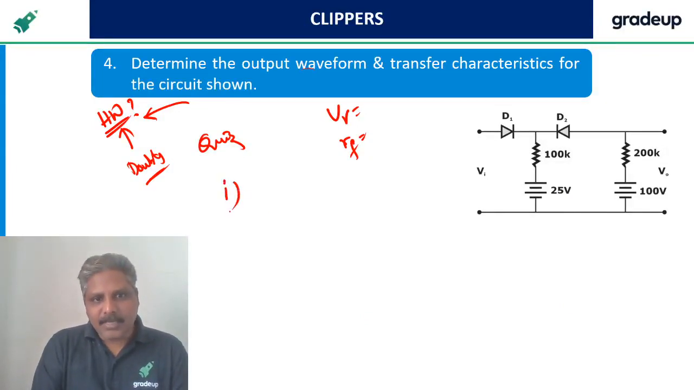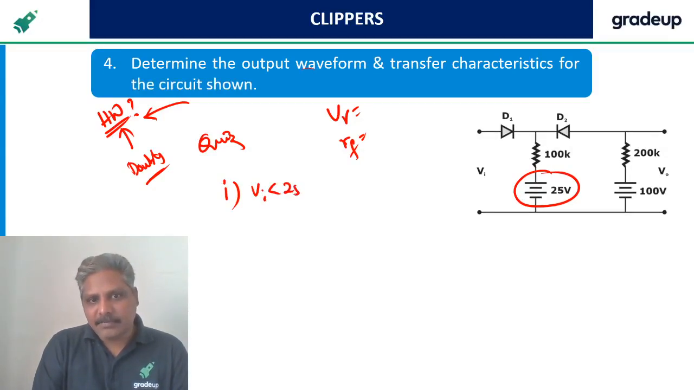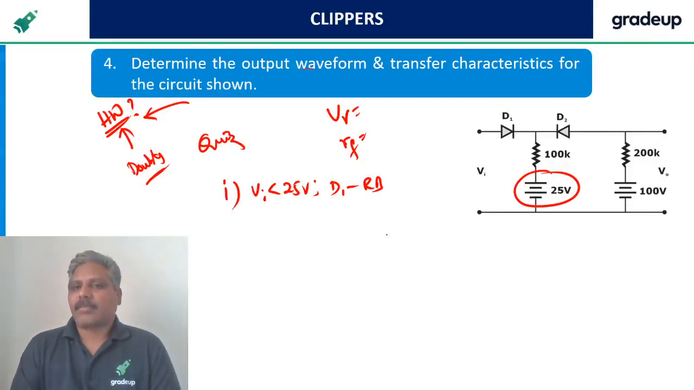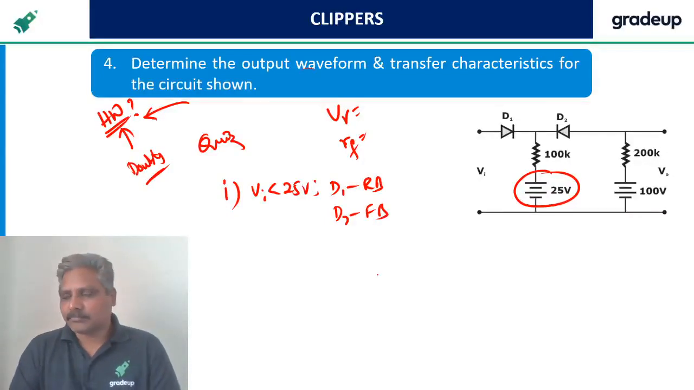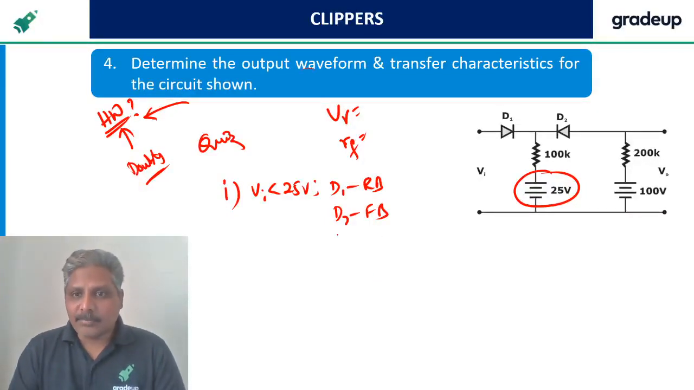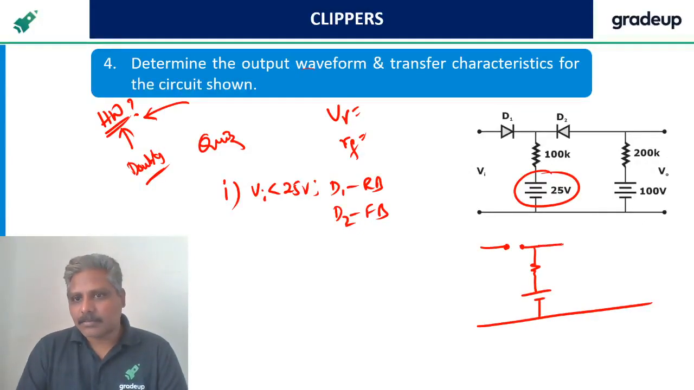Okay. Case 1. Since it is coming 25 here, I am saying Vi less than 25 volts I see. So D1 is reverse bias. Okay. And D2 is forward bias, because I am also not able to write without solving it. Let me do it. D2 is forward bias. Is it agreed? Because less than 25 I am asking. So this diode is reverse bias. This diode is reverse bias. Here is this. This diode is going to be forward bias.